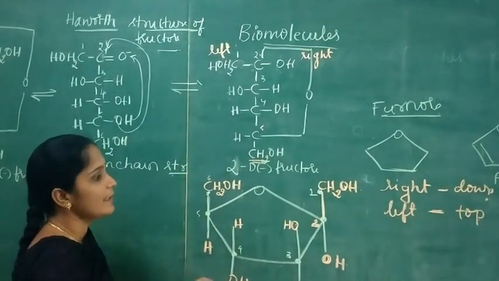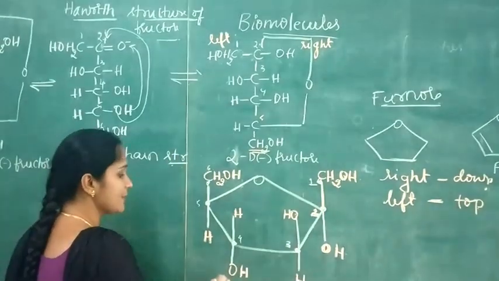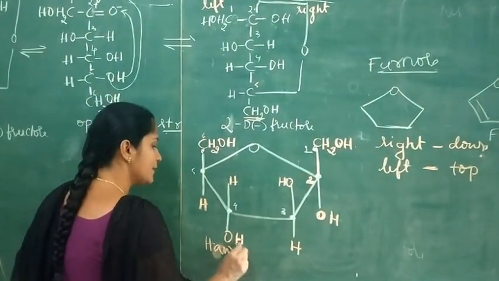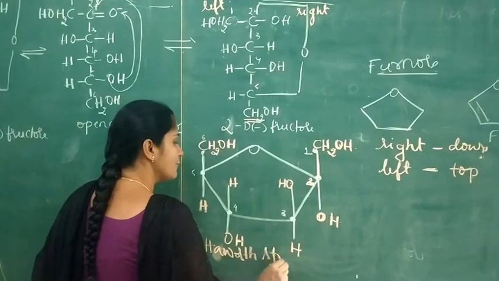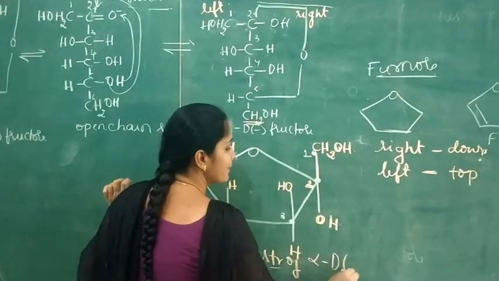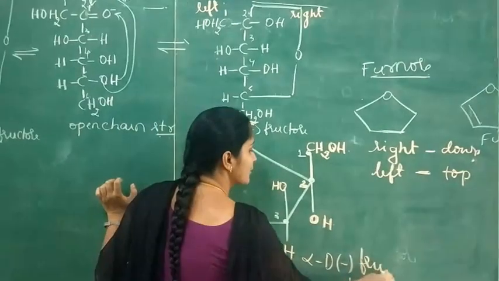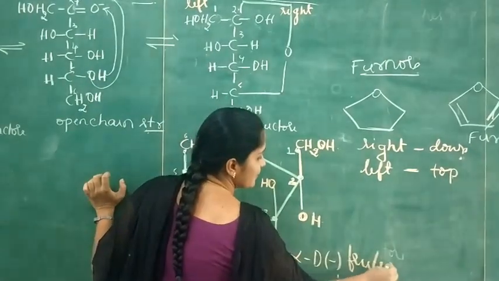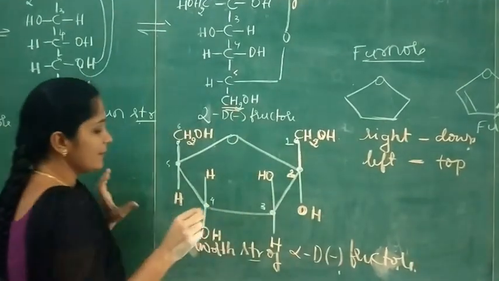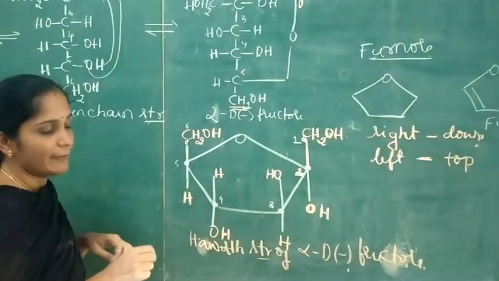So this is the Haworth structure of alpha D minus fructose. This is the Haworth structure of alpha D fructose.